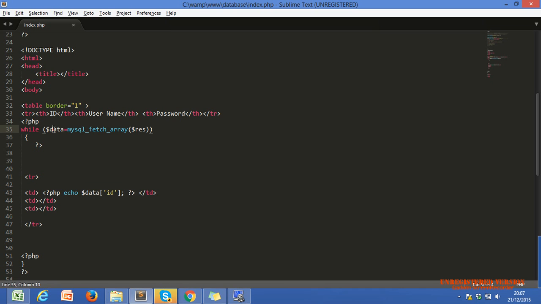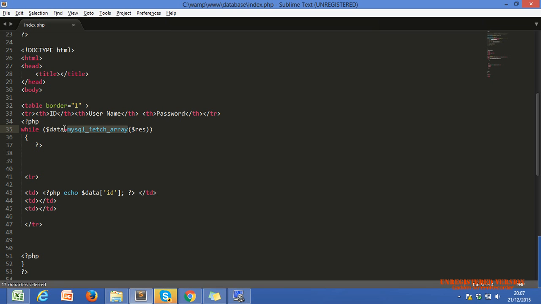Within our while loop, we are assigning every row. Why am I calling it every row? Because this function will give us results one by one as a row, one row at a particular time. Every time this function will give us a row: the first row, then the second row, then the third row, till the last row.